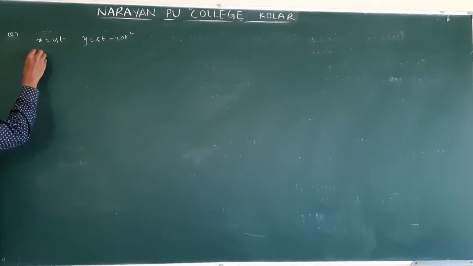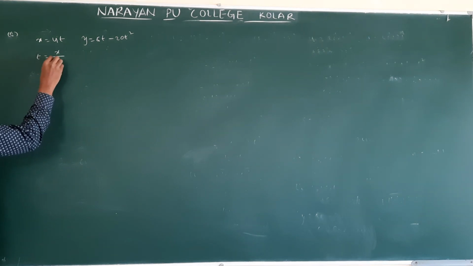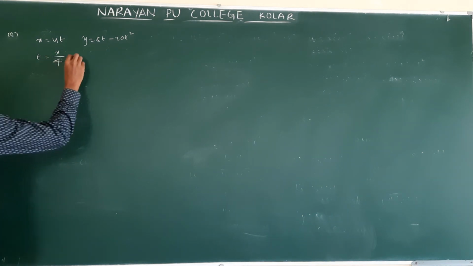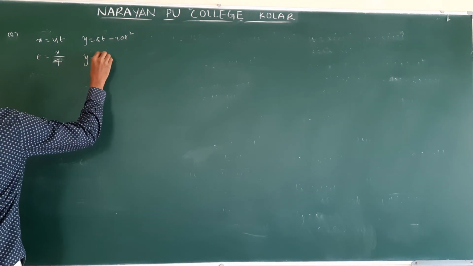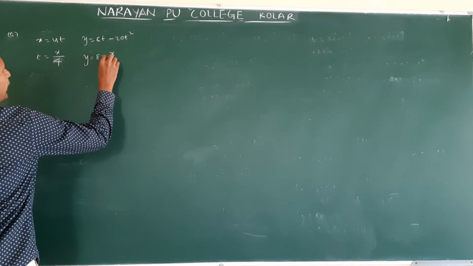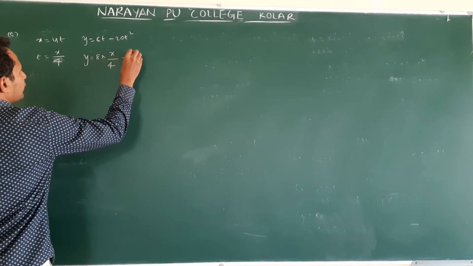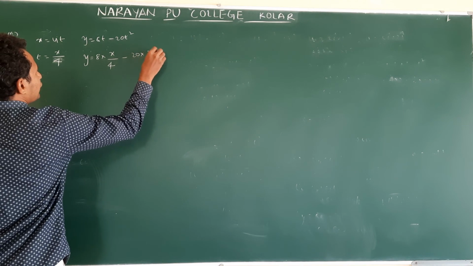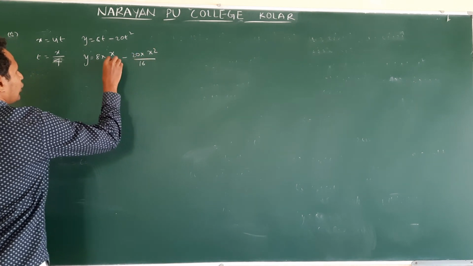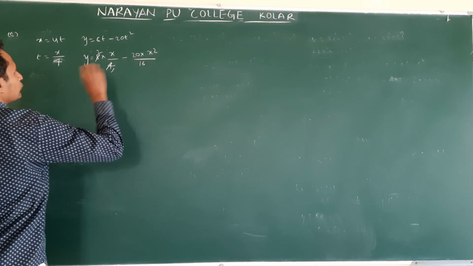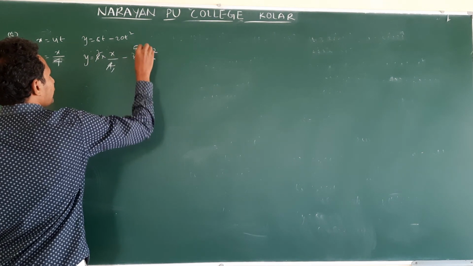From first equation, how do you write? t is equal to x by 4. This t value substitute here. y is equal to 8 into x by 4 minus 20 into x square by 16. 4 ones, 4 twos. Next 4 fives, 4 fours.